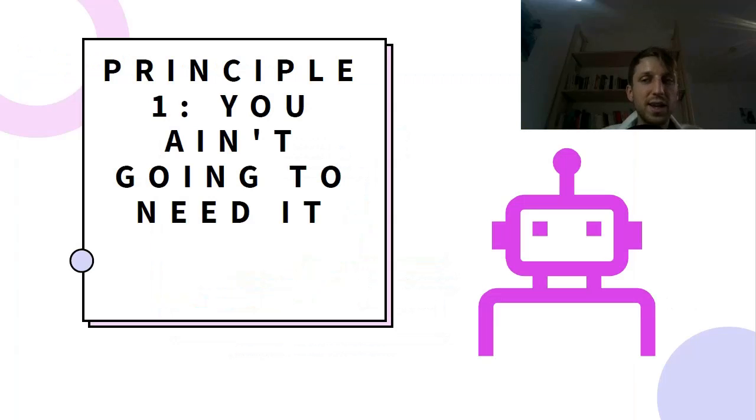The first principle is called "you ain't going to need it." This principle suggests that you should never implement code if you only expect that you're going to need its provided functionality someday in the future. If you only expect that you need some functionality, then you shouldn't write the code because you ain't going to need it. Instead, write code only if you're 100% sure that you need it. So code for today's needs and not tomorrow's.